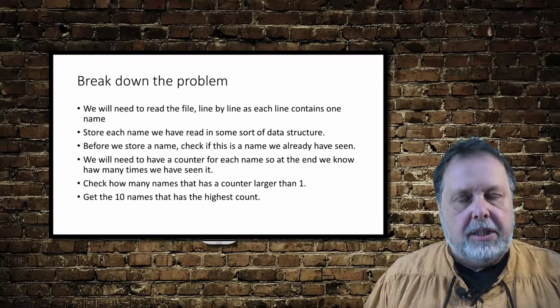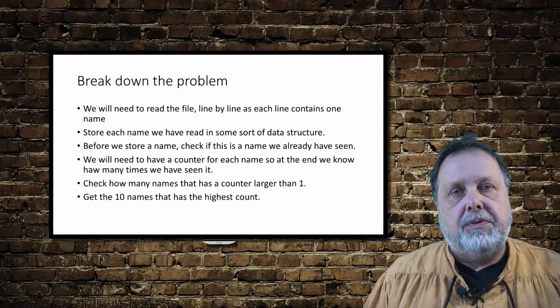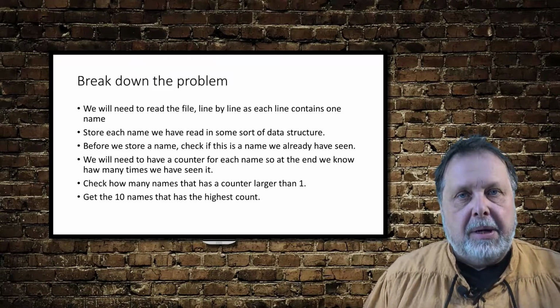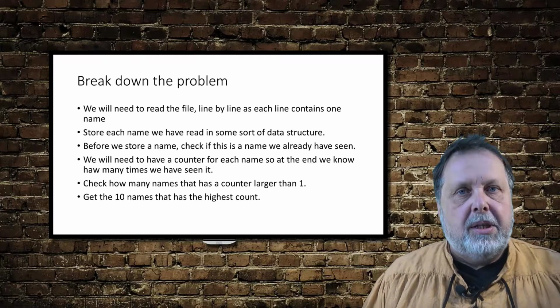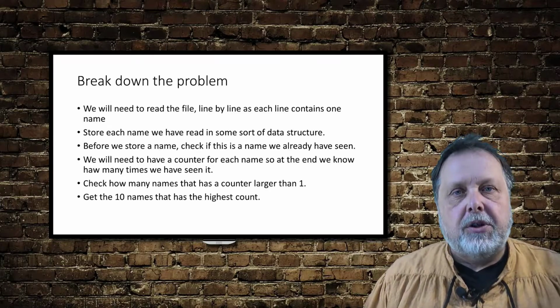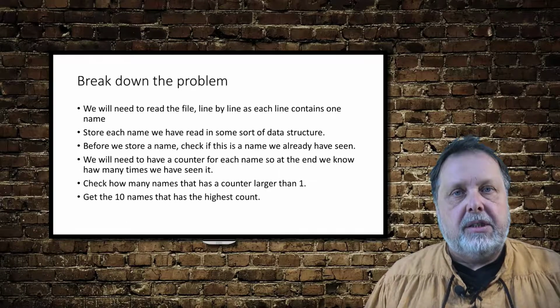So here we have a little list. So we can say that we will, first of all, need to figure out how to read the file line by line, and by that get one name and then one name and then one name and so on. So that's the first thing, and we will only focus on that. And when we have that in place, when we know how to do that and it works, then we can continue to the next thing.